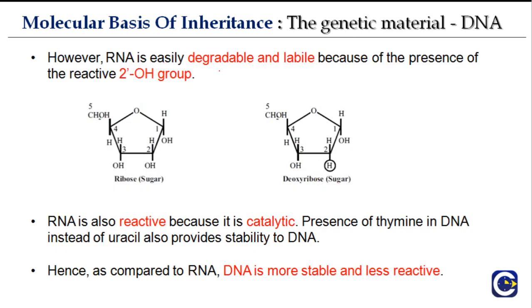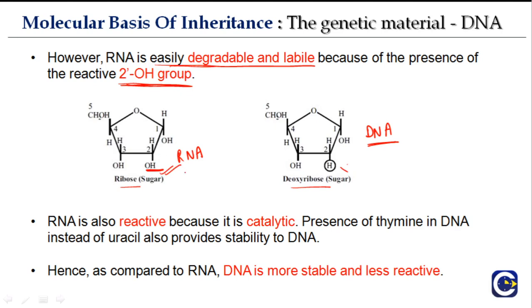However, RNA is easily degradable and labile because of the presence of reactive 2' OH group. What is this reactive 2' OH group? This group, we have seen it in the first part, the ribose sugar and deoxyribose sugar. The ribose sugar is present in RNA, deoxyribose sugar is present in DNA. So this 2' OH group that is present in RNA is not present in DNA. This is very reactive, and this makes RNA easily degradable. Okay, so this is important to know.